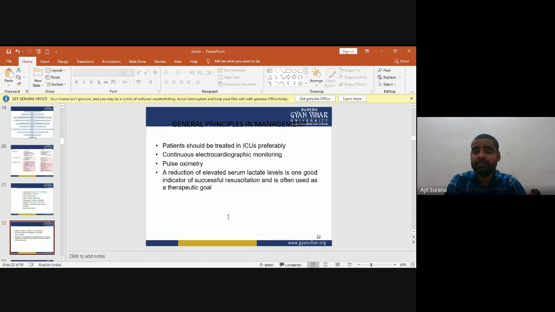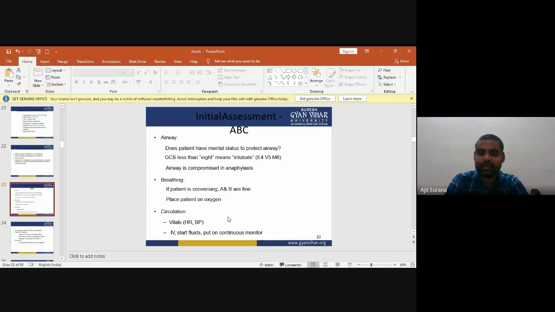Now, the general principles in the management of shock. Patients should preferably be treated in the ICU, with continuous electrocardiographic monitoring and pulse oximeter. Reduction of elevated serum lactate level is one good indicator of successful resuscitation and is often used as a therapeutic goal. Now, the initial assessment, or ABC.